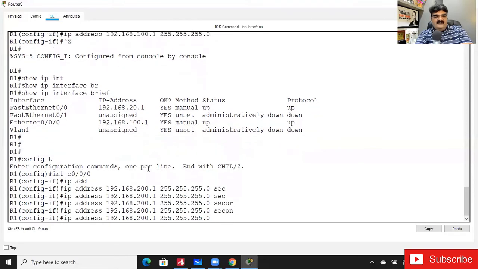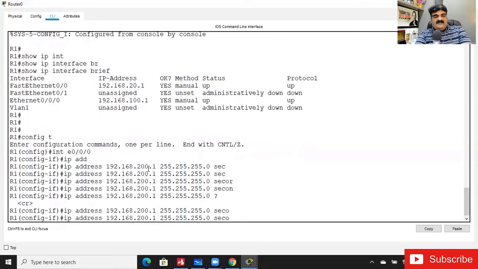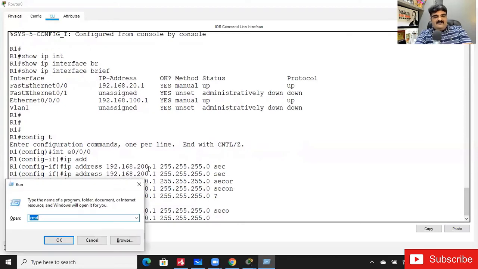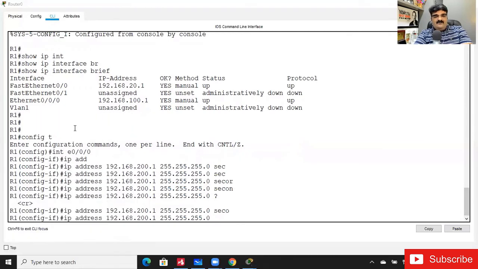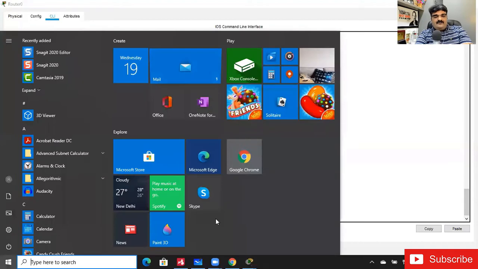So maybe it is not possible in this Packet Tracer. Yeah, in Packet Tracer maybe it is not possible. You do not need to create a sub interface, Suleiman. It is not required. You just need to write secondary. This is not working over here. See, it is not working. So I'm going to try it on my live router.